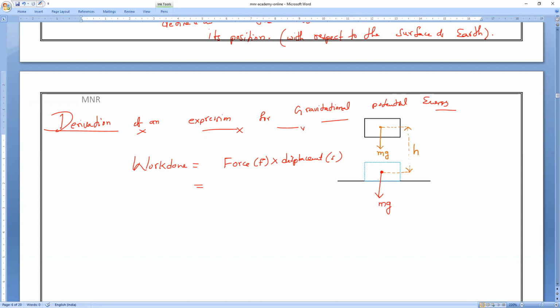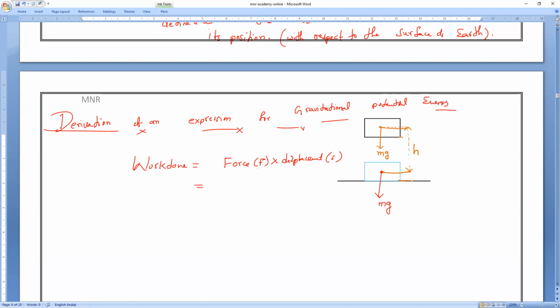The change in position from here to here is h. Now the body is shifted from here to here. See, I have taken it from the center, not from the bottom. If I take from bottom to bottom, or from center to center, both heights are the same. Am I right or wrong, guys? Change in height, yes or no?